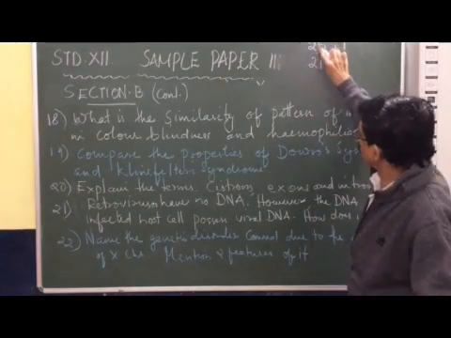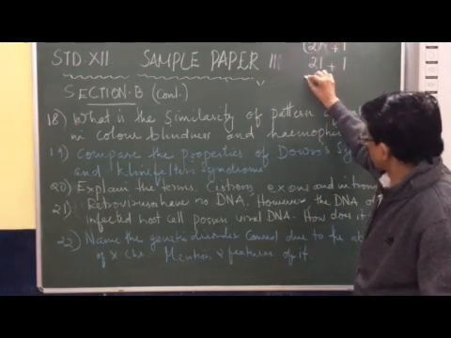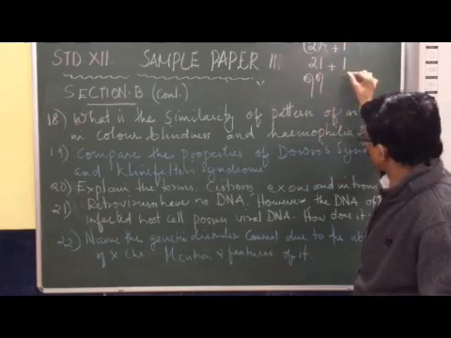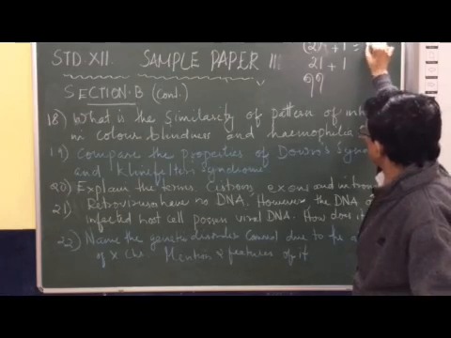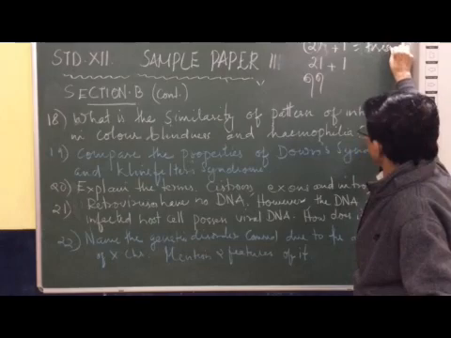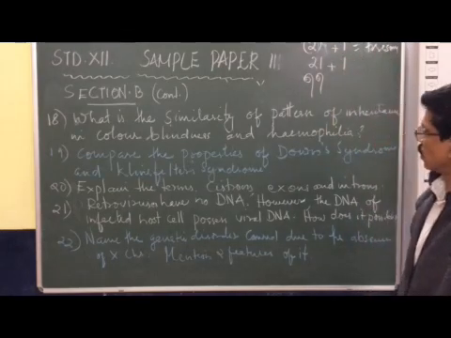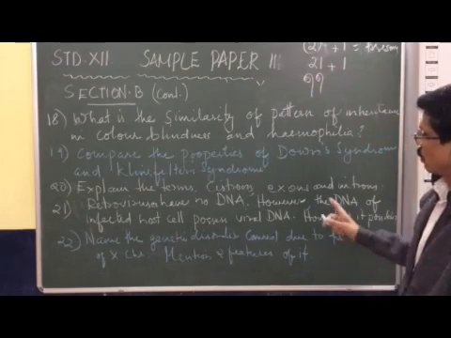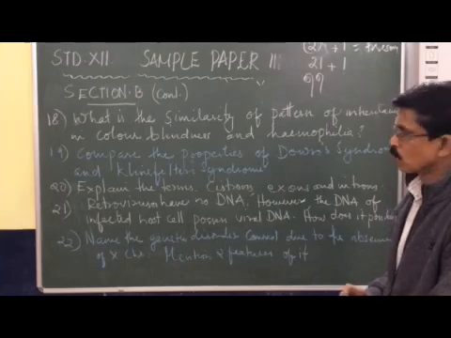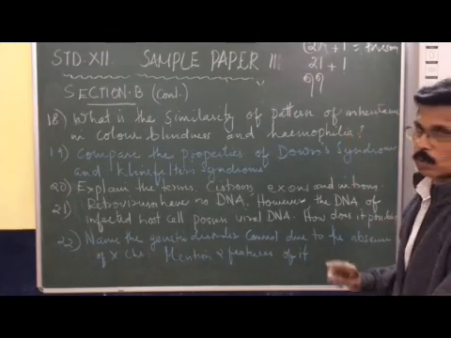Okay, here 2 plus 1 means 2 chromosomes. 21st, suppose these are the chromosomes, and to which one more chromosome is added. So we can say trisomy. This condition is called trisomy. Okay, trisomy. So 3 chromosomes come together. That's why it is trisomy Down syndrome. So it is an autosomal disorder in which 21st chromosome possesses one extra chromosome. So 21st chromosome pair means 2 chromosomes plus 1 extra chromosome, 3 chromosomes.